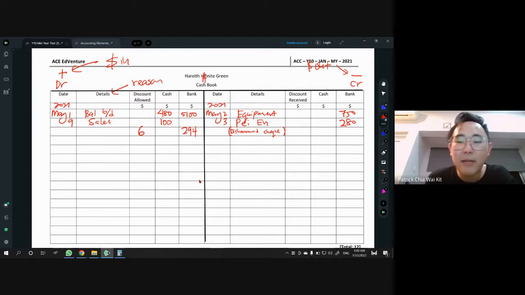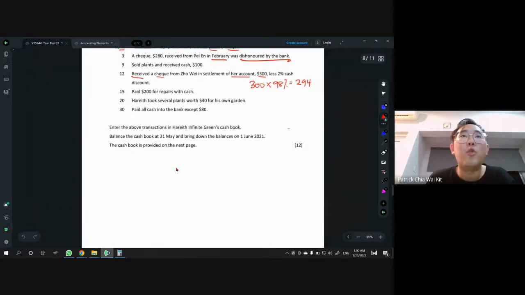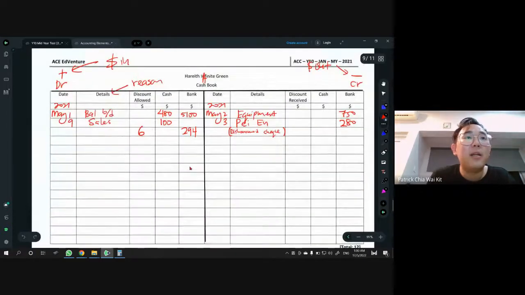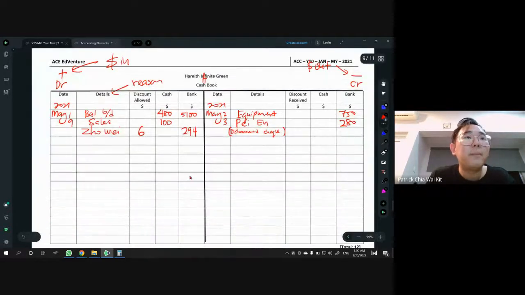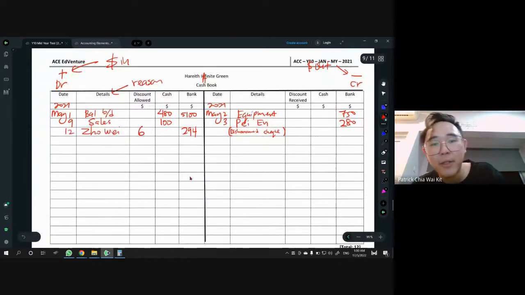Okay, and detail. Yep, who gave us this check? Right, who gave us this? Zoe. So make sure the spelling is correct. So Zoe. And this happened on May, I forgot, May 12th. Okay, that's how we get marks for this.